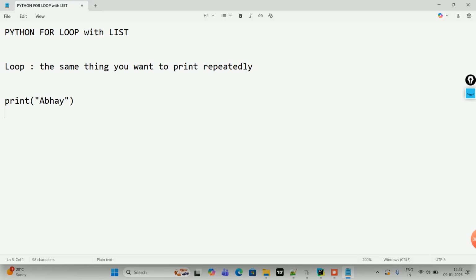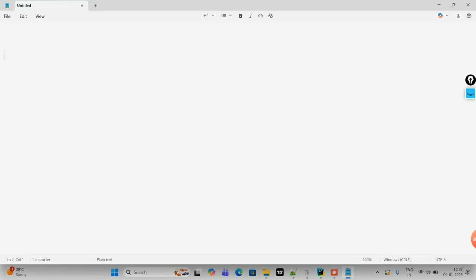Now today we are going to learn about the for loop. Okay, so what is the syntax of the for loop? You see here, for, then you have to give variable in, and then list of items, and then here indentation, do something.